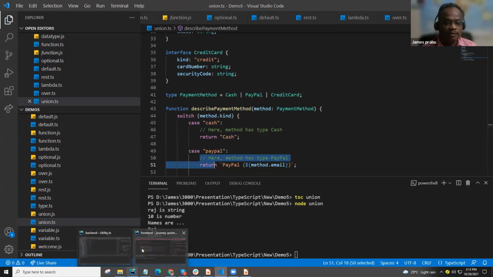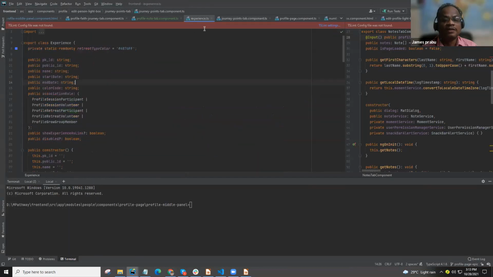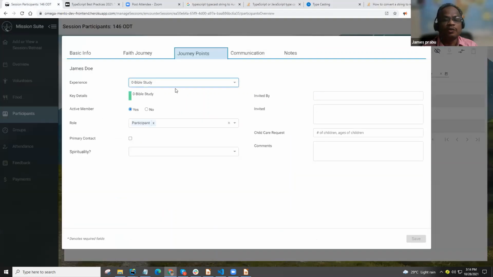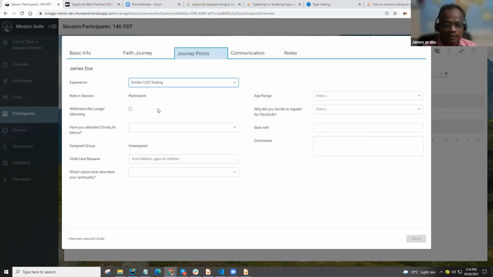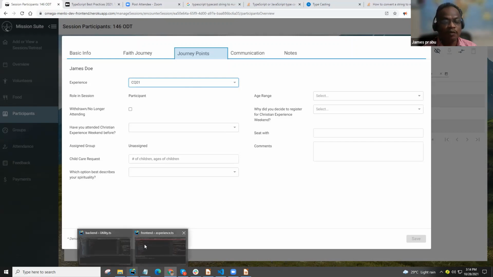I will show how we have handled it in my project. Here in our project, I will show you one screen, the person's experience. If I select one type, it will show different types of properties here. If I select another one, it will show different kinds of properties. So we have only one experience, but different kinds of implementation. In code, you can understand more about this.